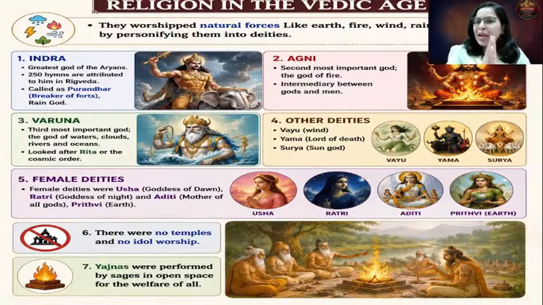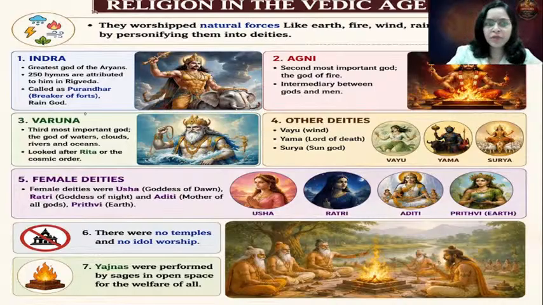So the primary and the most important deity of the Rig Vedic age or the early Vedic period, which is prominently mentioned in Rig Veda, was Indra. So Indra was the primary deity of the early Vedic age. The greatest god of the Aryans was Indra. There are literally 250 hymns attributed to Indra in Rig Veda.